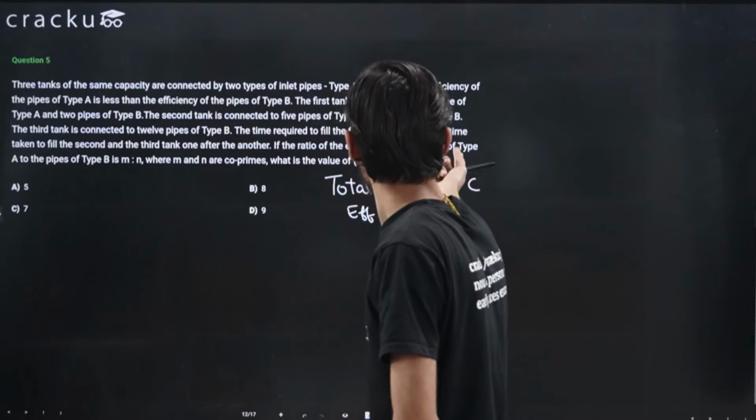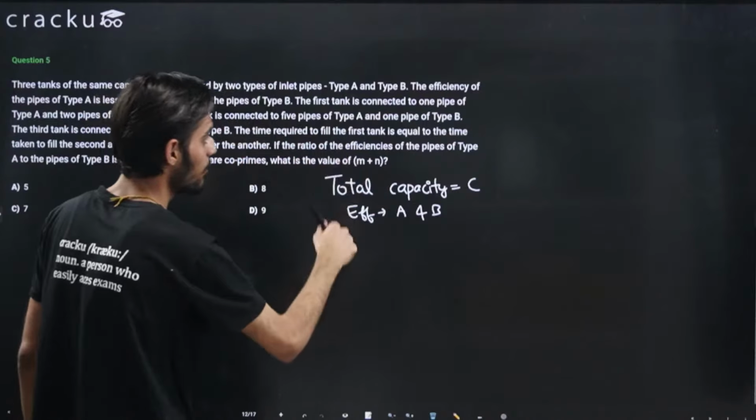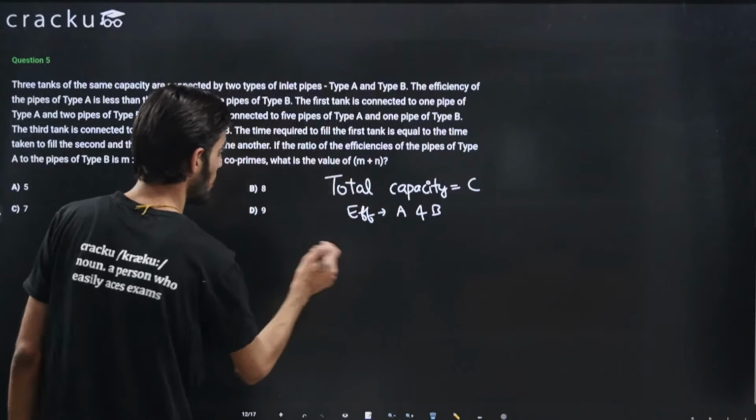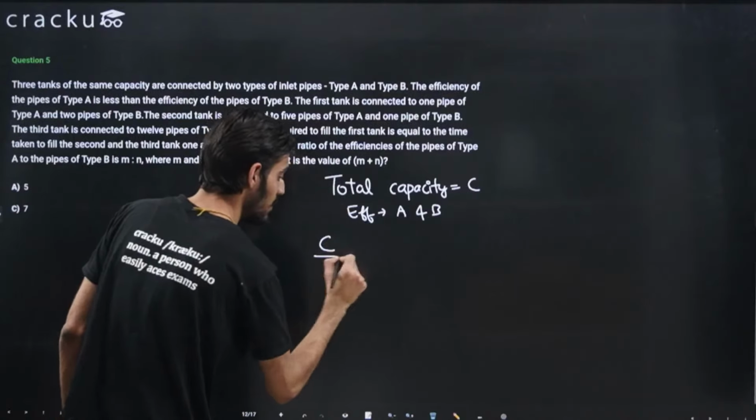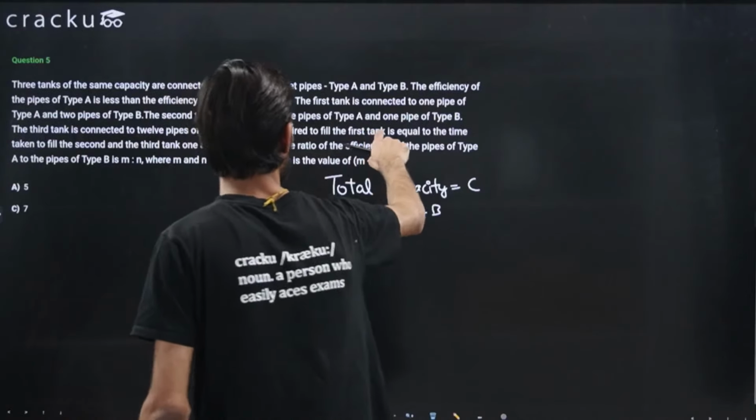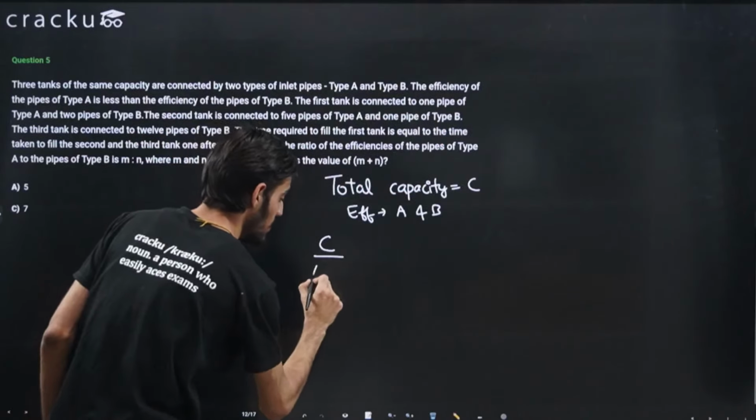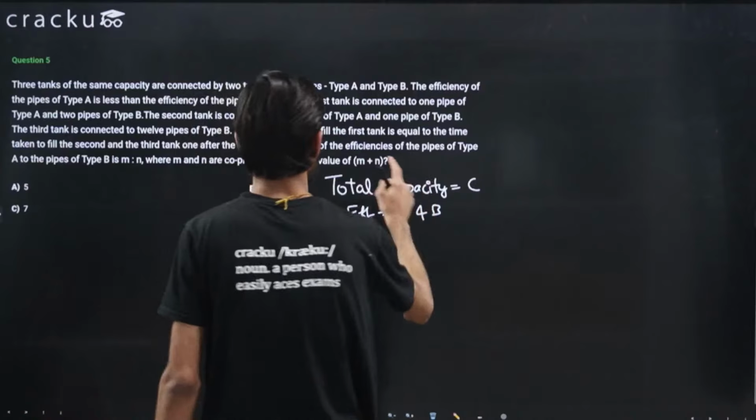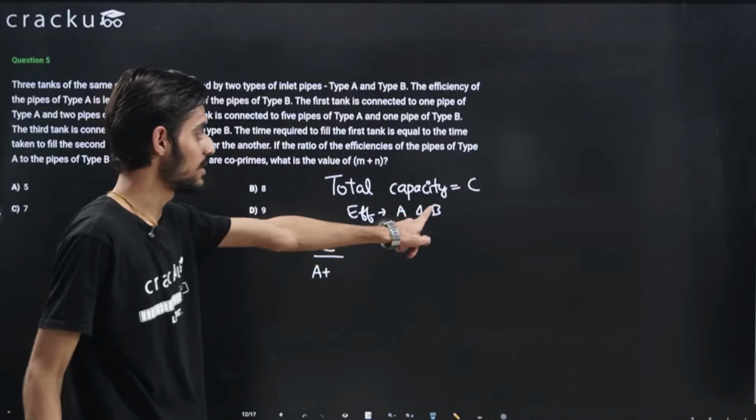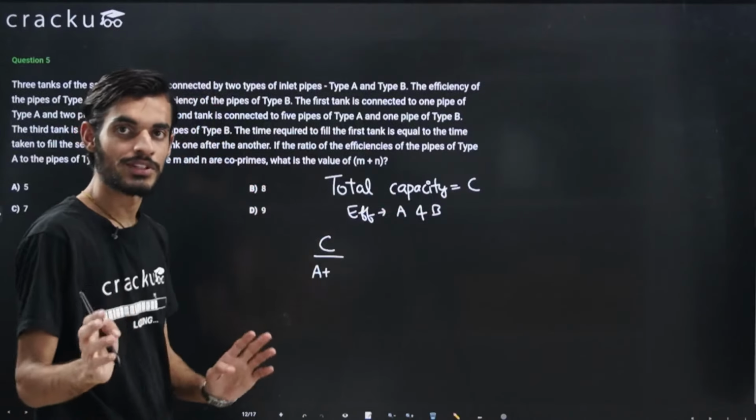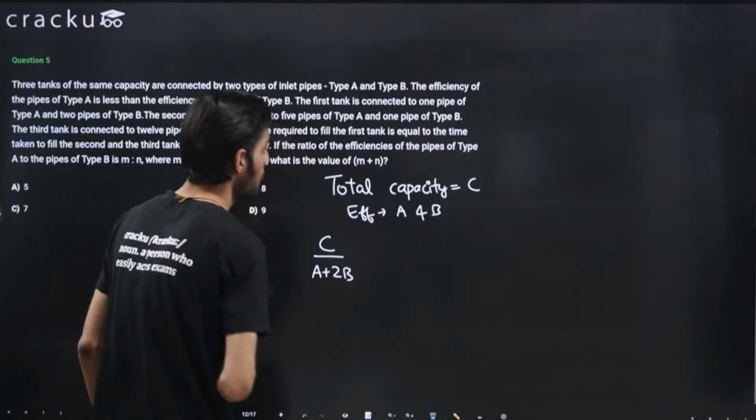The first tank is connected to one pipe of type A and two pipes of type B. So the time that will be taken to fill the first tank will be equal to C divided by the efficiencies, because C is the total capacity. The efficiency will be 1 of type A, so A only, plus 2 pipes of type B. Because the efficiency of the individual pipe is B, and there are 2 pipes, the total efficiency will be 2B. So this will be the time taken to fill this particular tank.